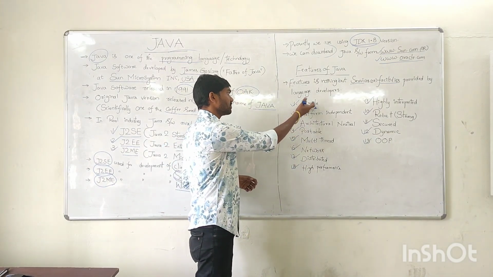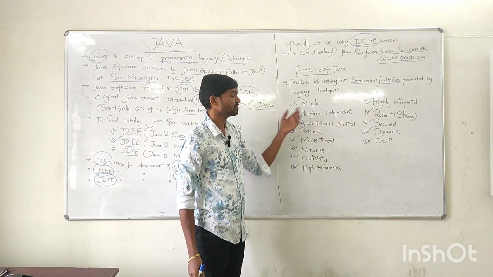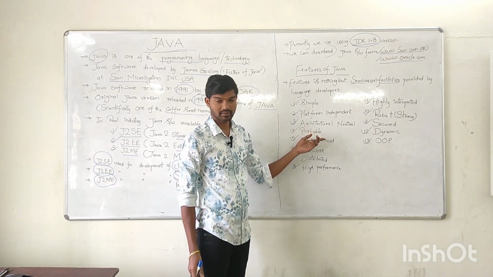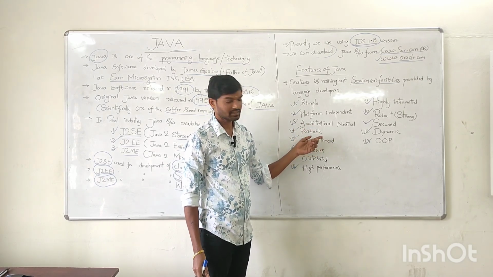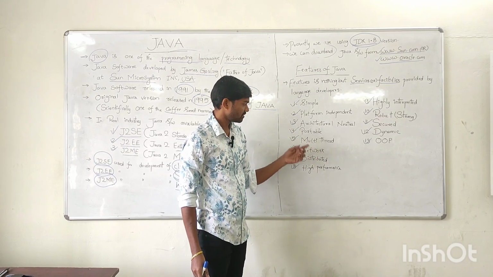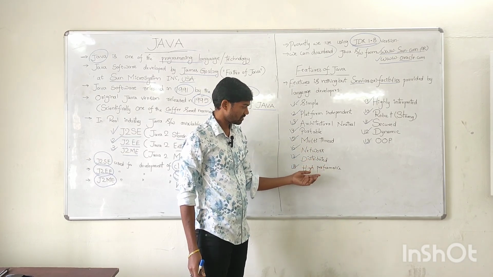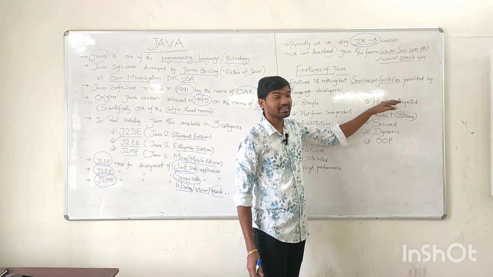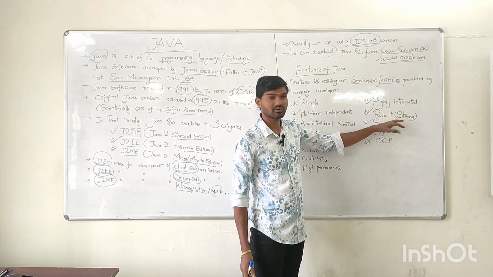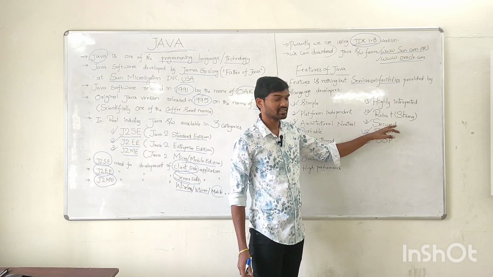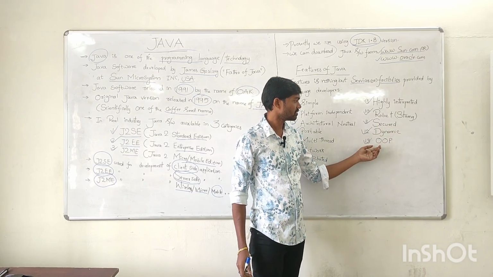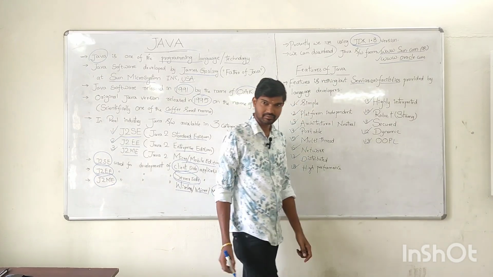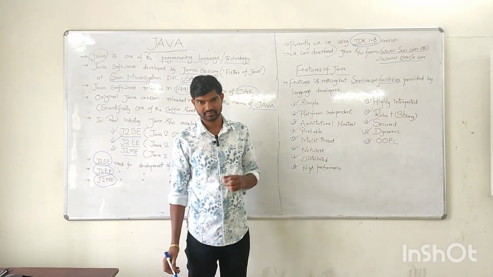The first one is simple. The second one is platform independent. The third one is architecture neutral. The fourth one is portable. The fifth one is multi-threaded. The sixth one is networked. The seventh one is distributed. The eighth one is high performance. The ninth one is interpreted. The 10th one is robust. The 11th one is secured. The 12th one is dynamic. The 13th one is object-oriented programming language. I will explain these 13 features now.